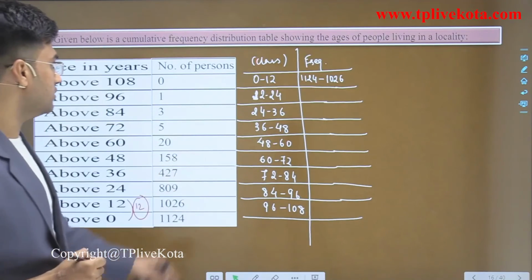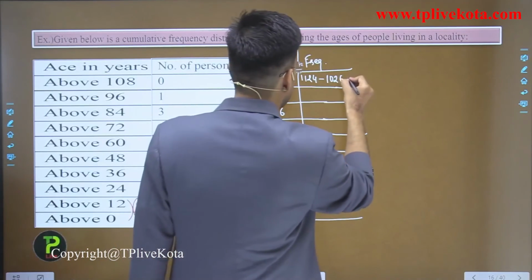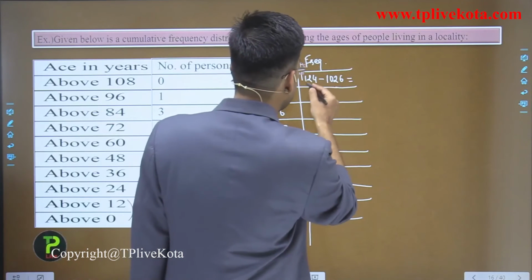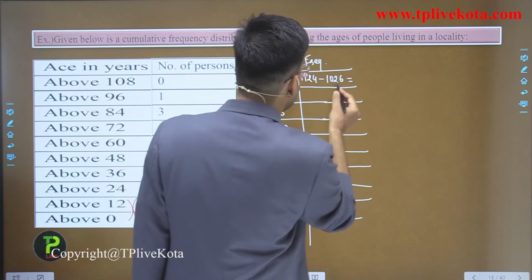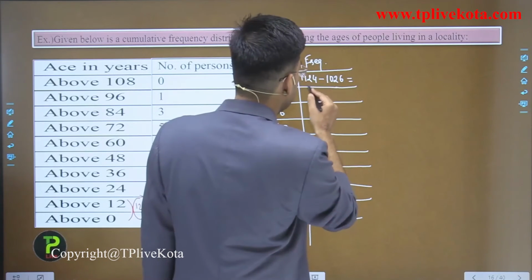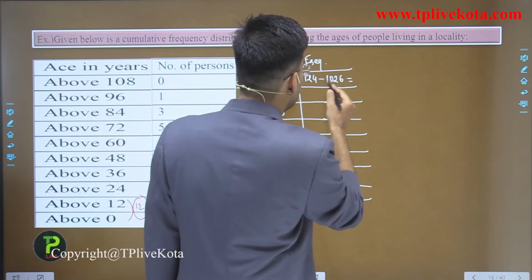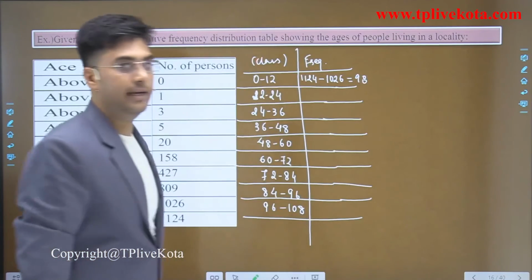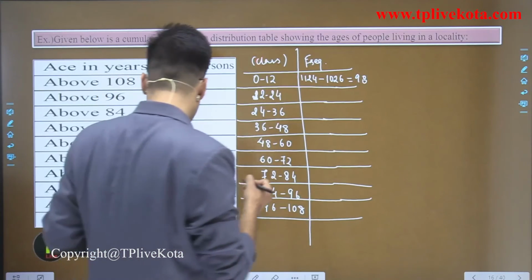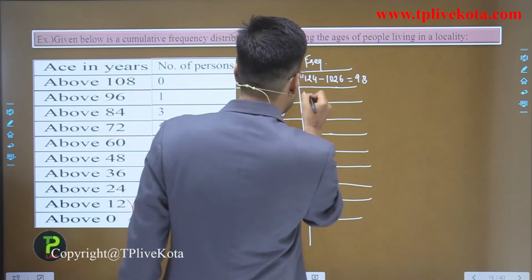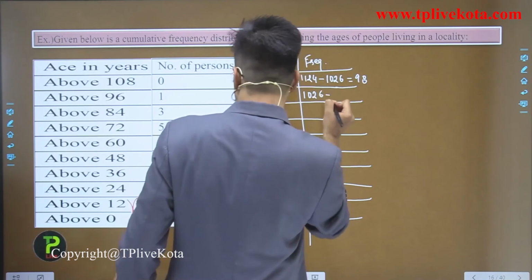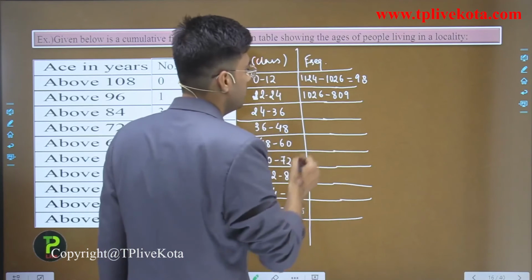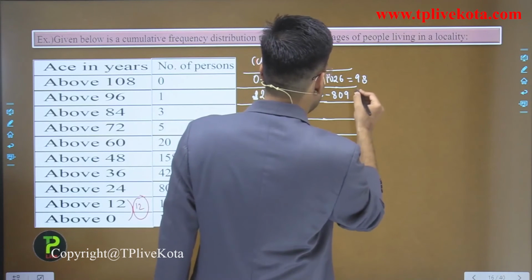So it is equals to what? When we subtract it, what will we get here? It is equals to 98. So now next is what? 1026 minus 809. So this is equals to 217.